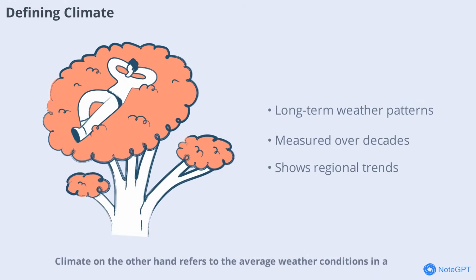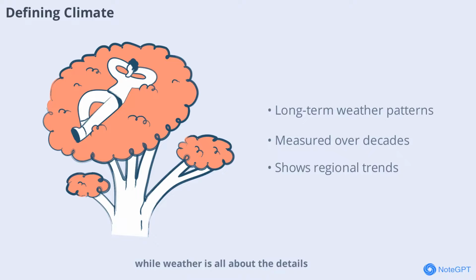Climate, on the other hand, refers to the average weather conditions in a region over a long period, usually 30 years or more. It's not about what's happening outside right now, but about the typical patterns you can expect in a place. For example, deserts have a dry climate while tropical regions have a warm and humid climate. Scientists study climate to understand long-term trends and how they might be changing over time. Climate gives us the big picture, while weather is all about the details.